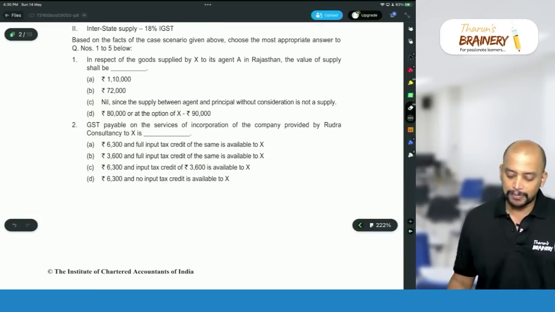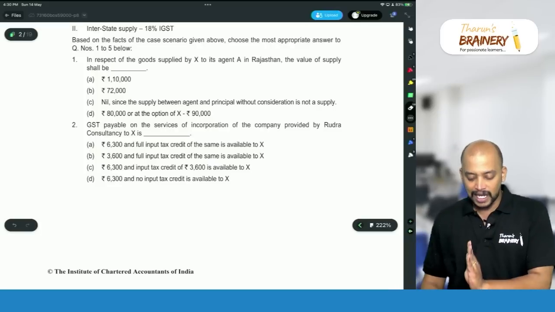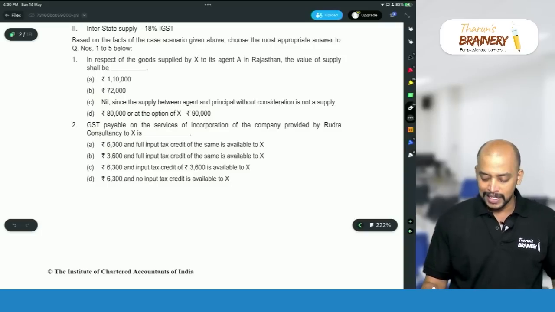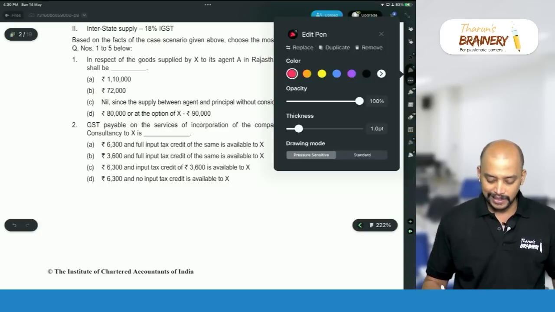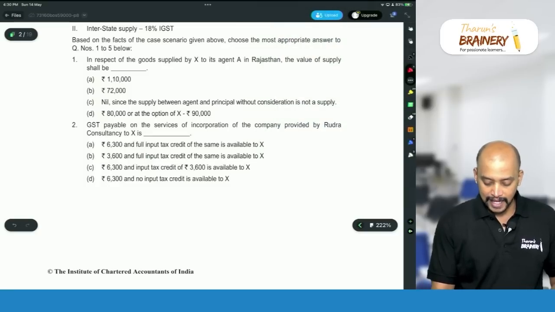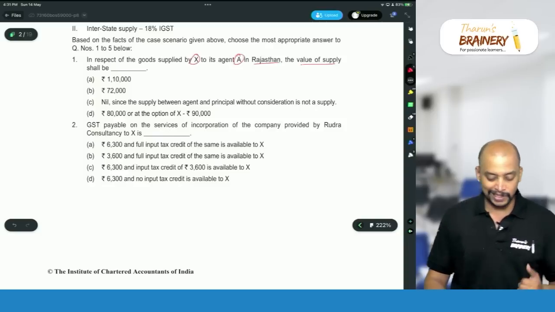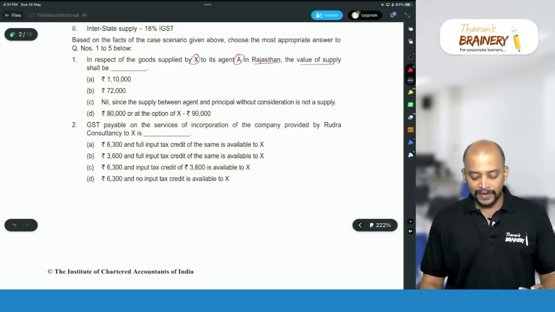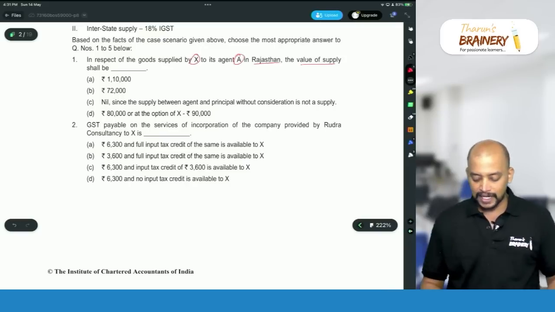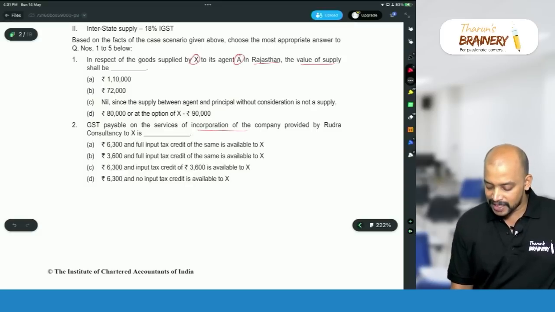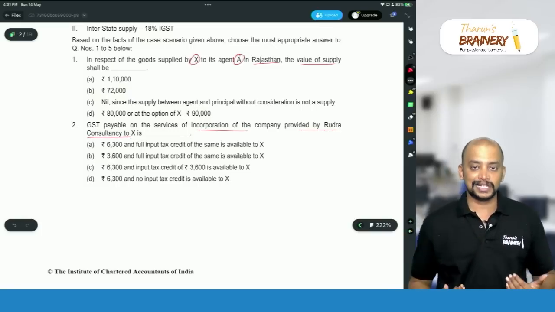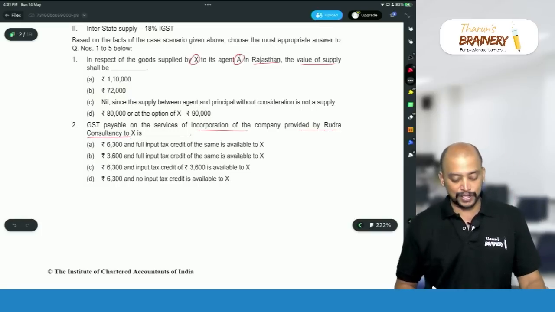In respect of the goods supplied by X to its agent A in Rajasthan, the value of supply will be. So they have given some transaction here, that is there is X who is making supply to his agent A in Rajasthan. What is the value of supply? That is one question. Then second, GST payable on the service of incorporation of a company provided by Rudra Consultancy. So there is one incorporation service which X is receiving from Rudra Consultancy. So what is the GST payable with respect to that?